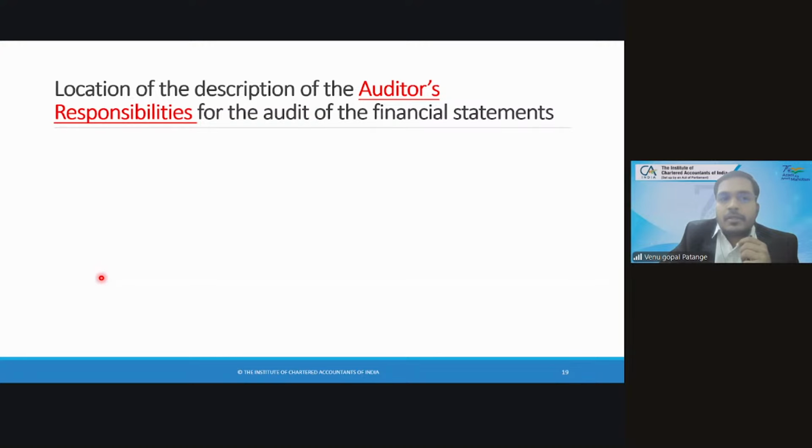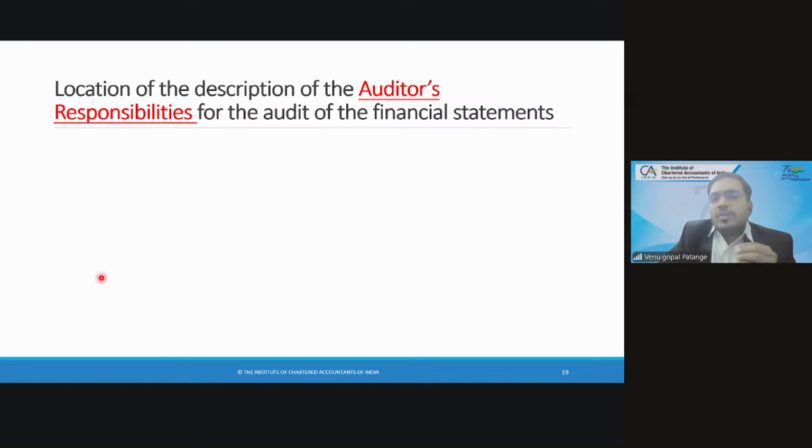Moving to the next section, which talks about the location of description of the auditor's responsibilities. We just discussed in the elements the auditor's responsibilities, and we know where to place them. However, the standard gives certain flexibility.